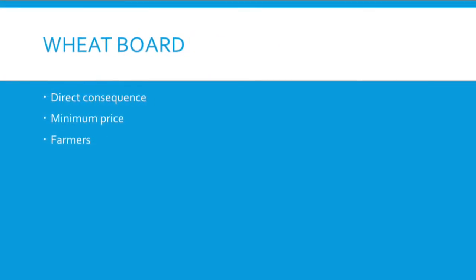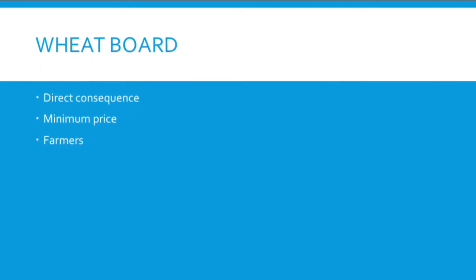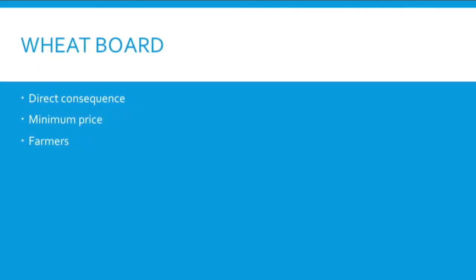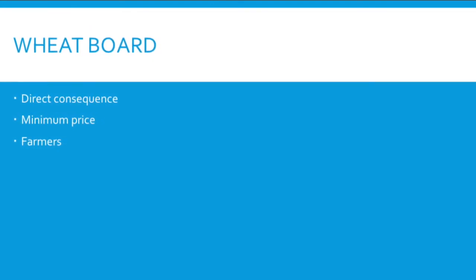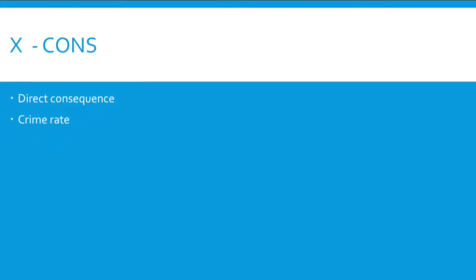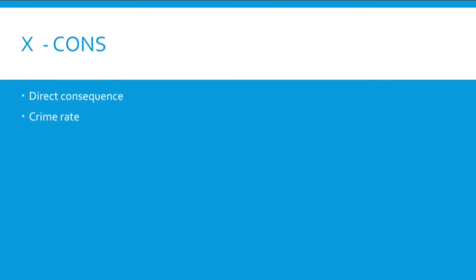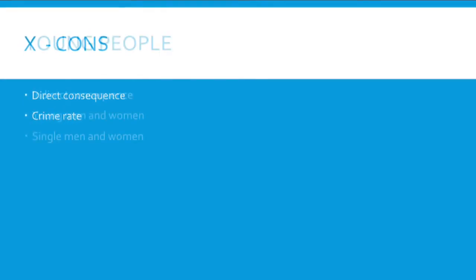Wheat Board. The Canadian Wheat Board was created mid-Depression to set a minimum price wheat could be sold at after farmers were concerned that they were being cheated. Ex-cons. Crime rate raised rapidly during the Depression. There are many factors that could easily explain why crime rates were raised.